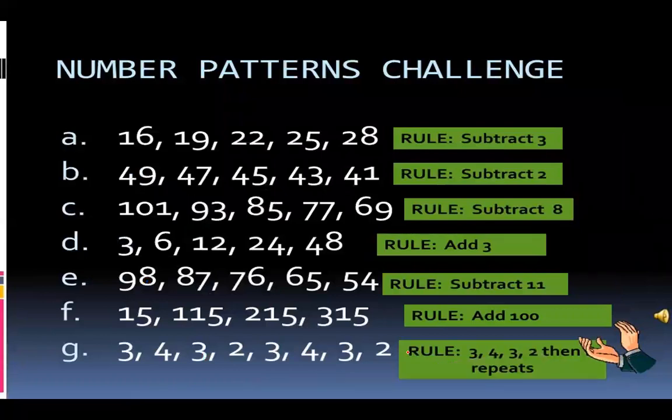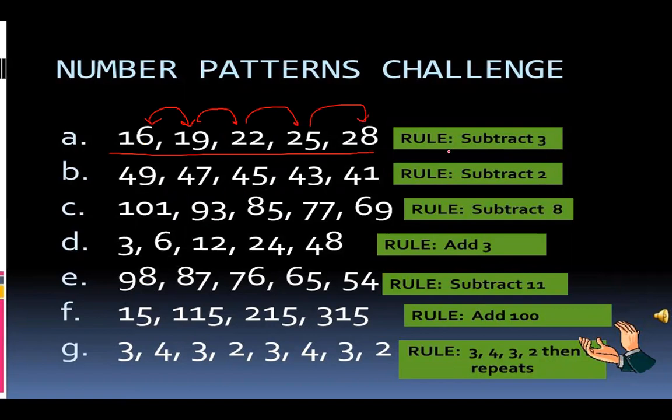So here we have a number pattern challenge. Here we can see that the series of numbers is there, but we don't know what the pattern is. But when we see the rule for the numbers hidden between these two numbers, every time we get a difference of 3, as we have applied the rule over here. So 16 plus 3, you will get 19, or if you subtract 19 minus 16, you will get 3. 19 minus 3 will give you 16.